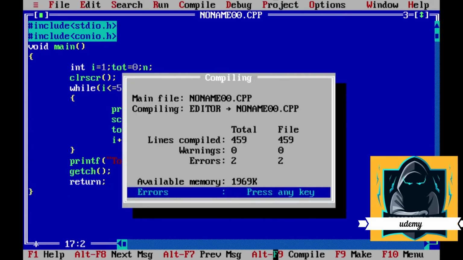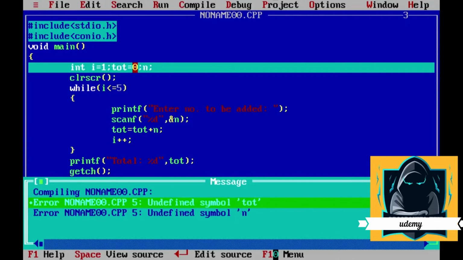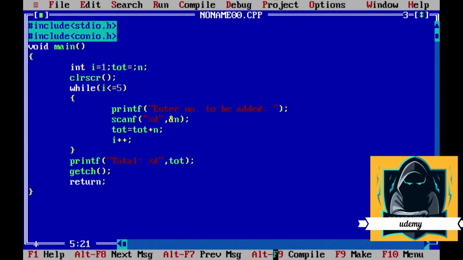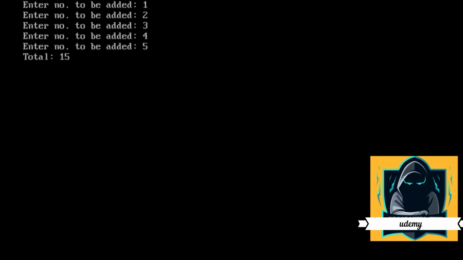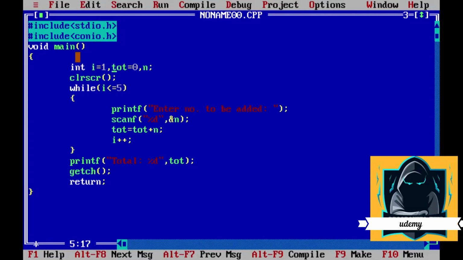First I will compile it. Oh, no semicolon, we have to use a comma here as the statement has not ended, and here also. Yes, 0 errors. Enter the number to be added, 1, again enter the number to be added, 2, 3 and 4, 5. Yes, 3 plus 4, 9, 12, 15, yes. Now this program works.